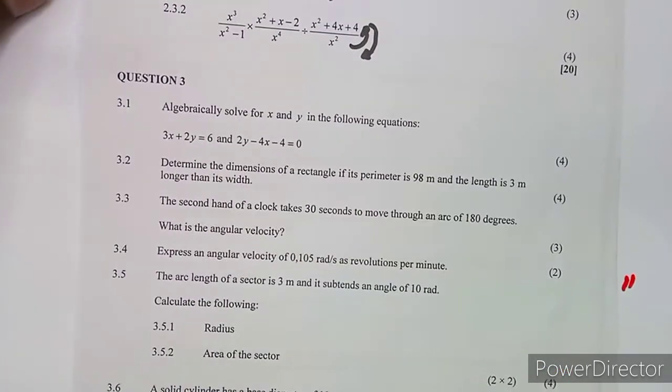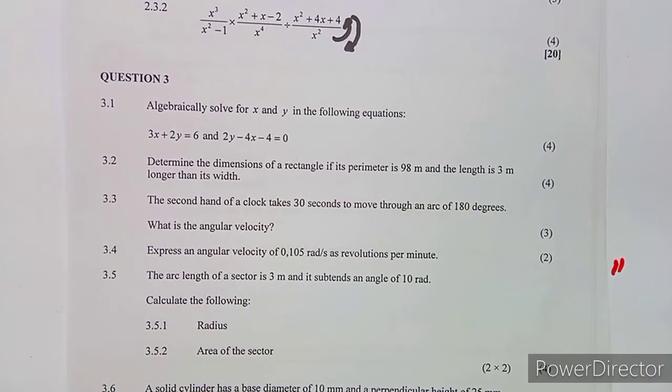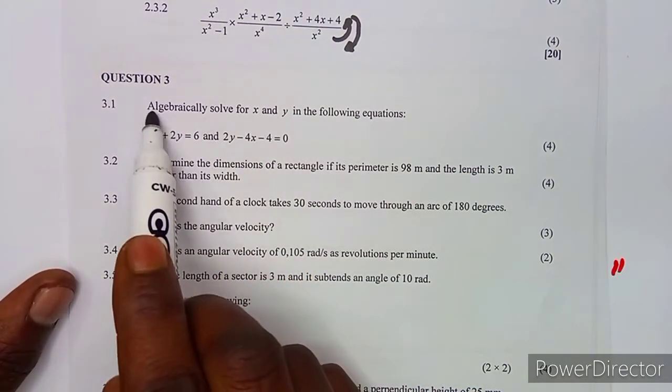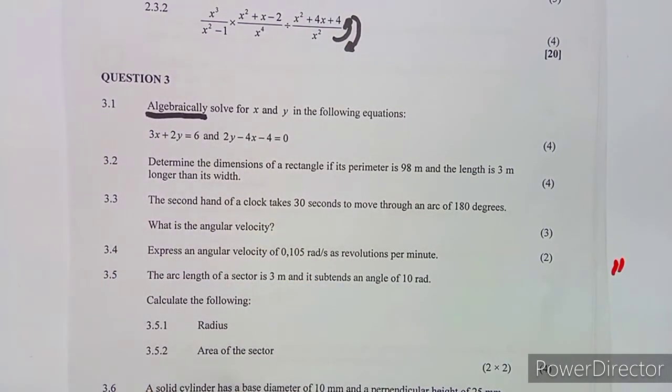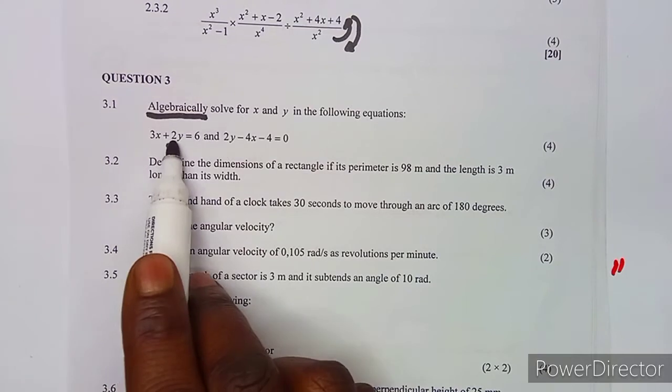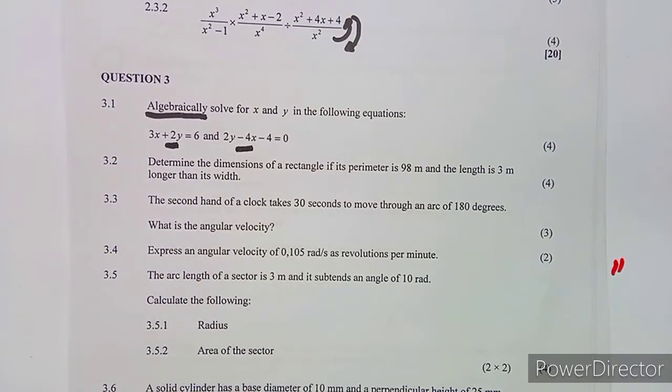The question on 3.1 is: algebraically solve. Take note, guys, algebraically solve for x and y, which means you're supposed to use any method of solving the following equations, which are two simultaneous equations.